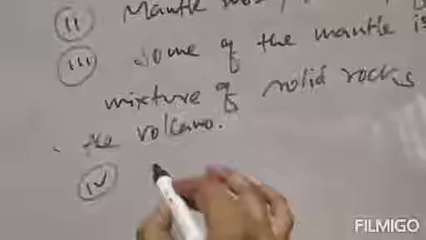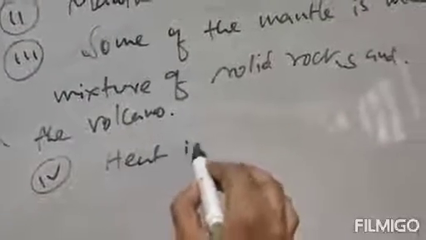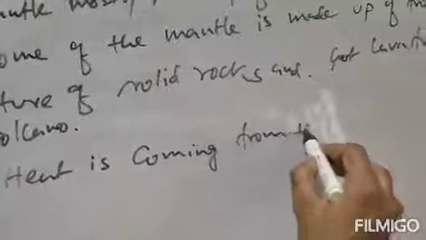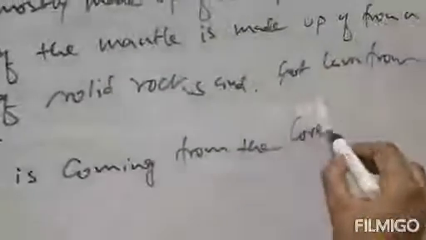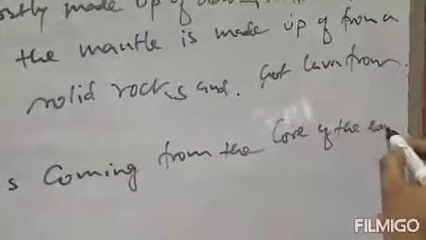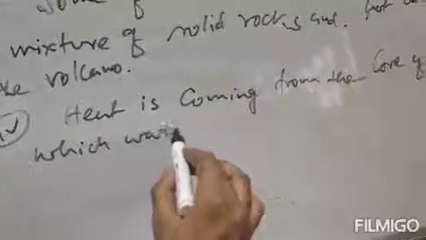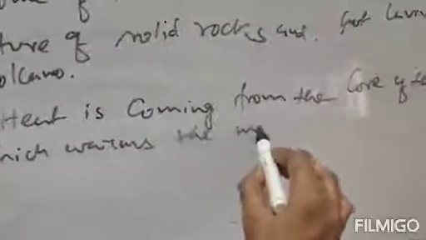Clear? So next, heat is coming from the core of the earth, which warms the mantle. So this is about the mantle part, the second part of earth. Clear? Last, after core and mantle, the remaining part is crust.